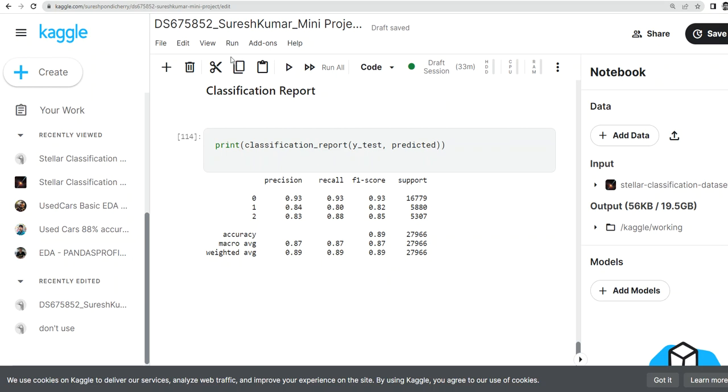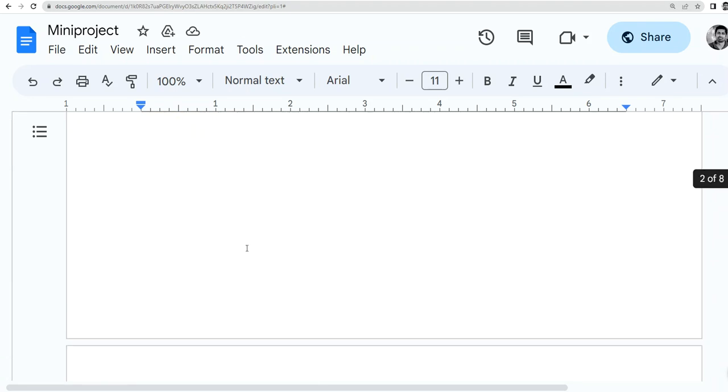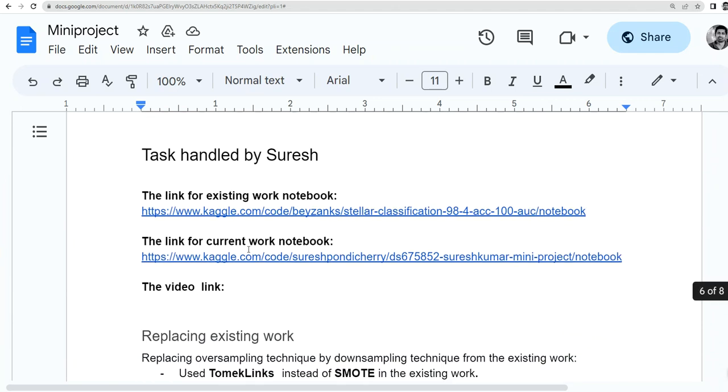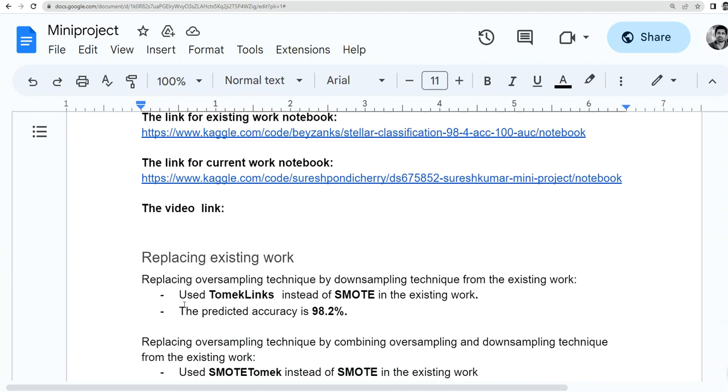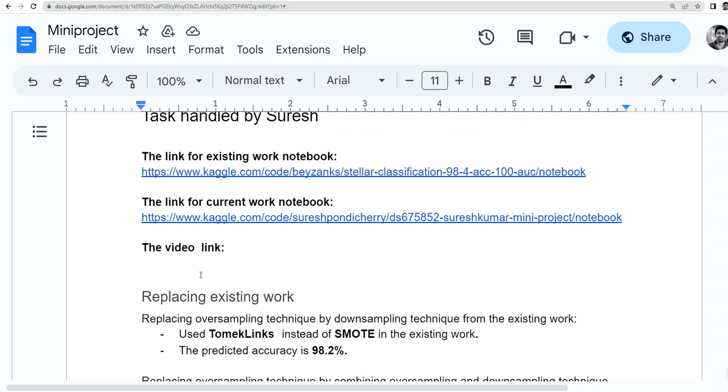I'm going to use this document, which is uploaded in the Google Doc, for my PDF presentation. I'm going to put the video link here. Then I'm going to give the PDF presentation for this.